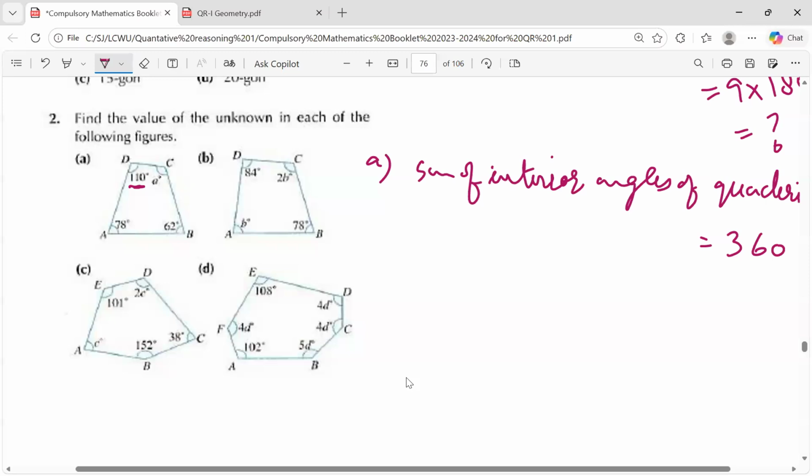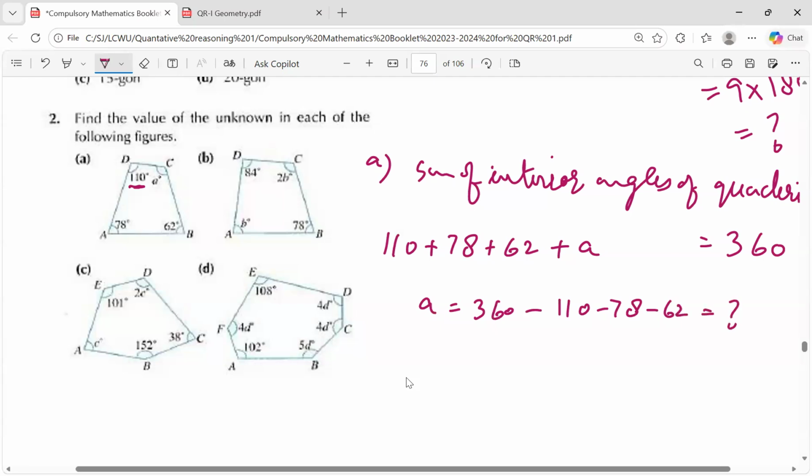Whatever the angle is, you will simply add the 3 angles and then find the value. I'm taking it as 110. 110 plus 78 plus 62 plus angle A is equal to 360. So angle A is equal to 360 minus 110 minus 78 minus 62. Simplify it and get the answer.